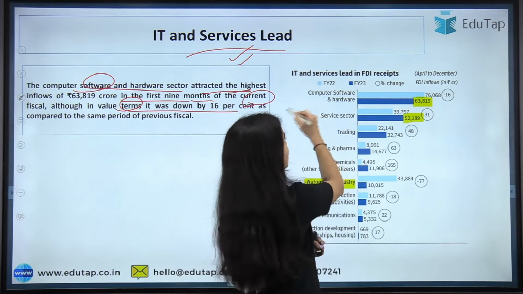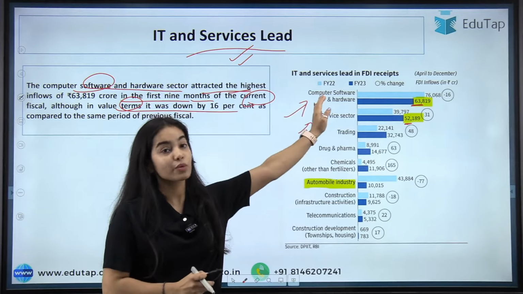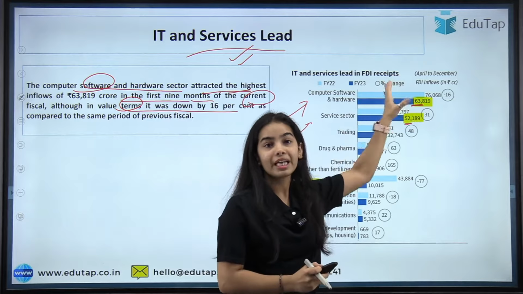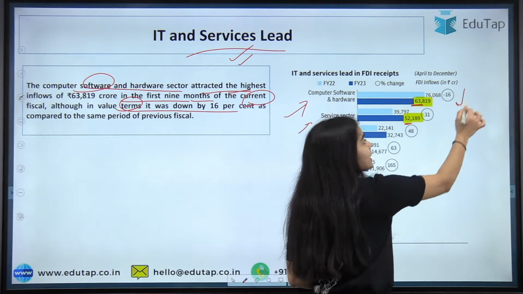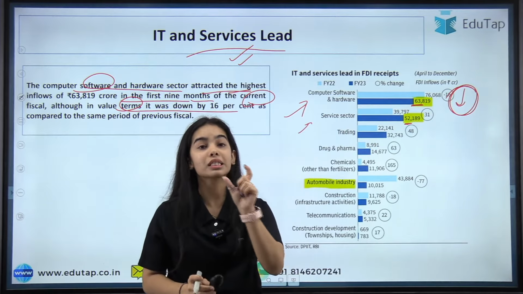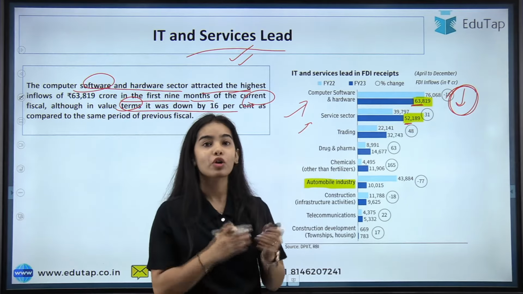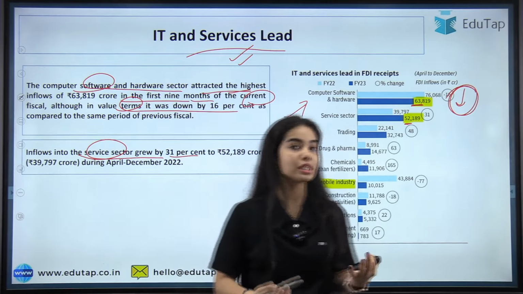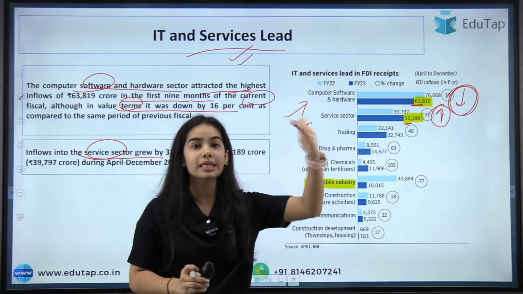Here you can see that in value terms, the service sector and the computer software and hardware segment, these two segments have the highest FDI inflow, but the computer software and hardware has seen a decrease of the FDI inflows by 16%. For the services sector, inflows grew by 31%. That is a good thing, a 31% increase in the FDI inflows.